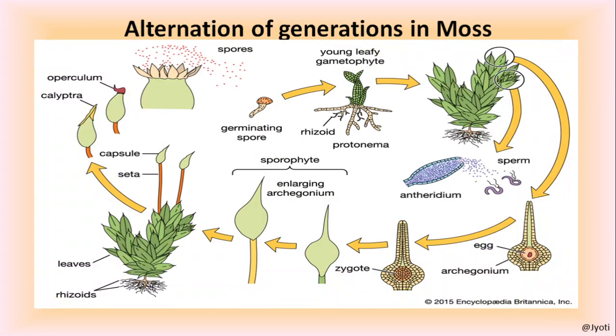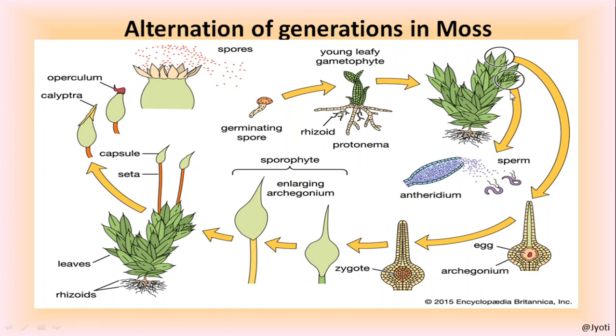Let me explain it with the help of the diagram. So here you can see the gametophyte. This gametophyte has two branches. Here I have shown many branches, but in two different branches, the male reproductive structure and the female reproductive structures are produced. The male reproductive structure is called antheridium, and the female reproductive organ is called archegonium.